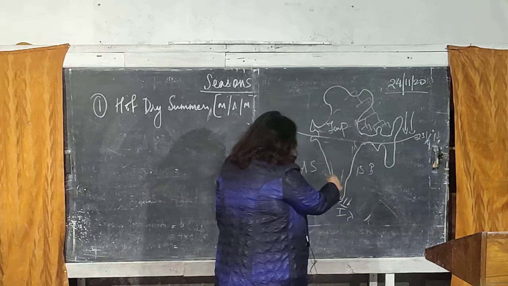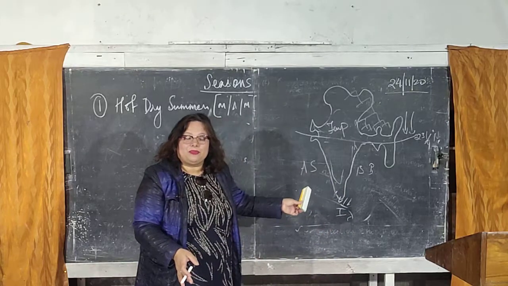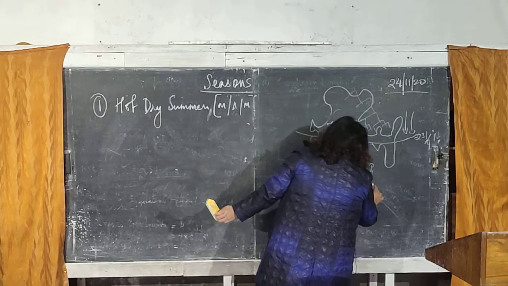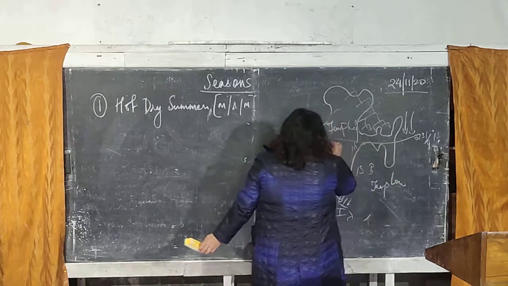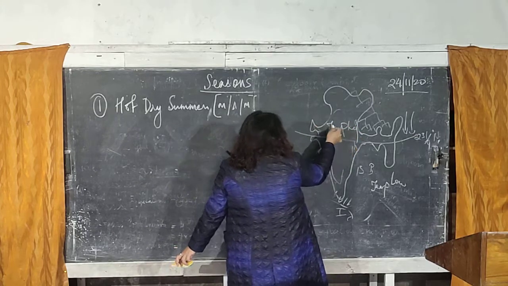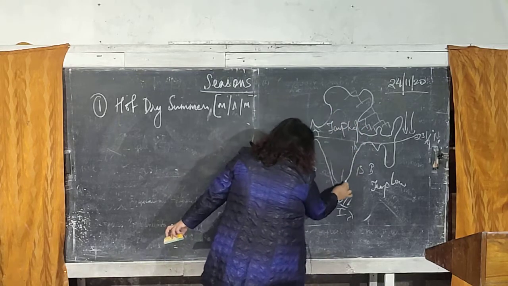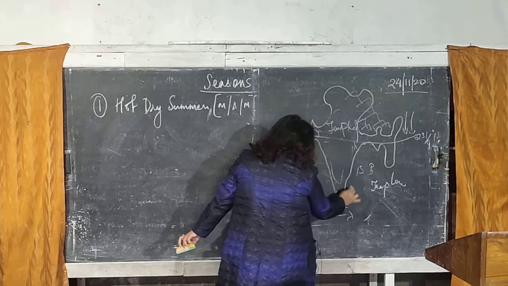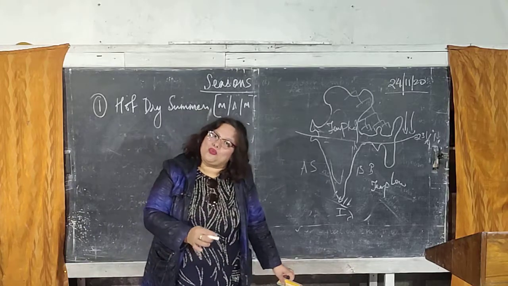Okay, so in the southern part of our country, temperature is high, the land heating is the same. But the southern regions being closer to the sea, when the land temperature is high, water temperature is low. You should always remember this, water temperature is low. So land is heated up. Northern part of our country is surrounded by land from all sides. One land is heated, the other land is also heated. The temperature is becoming higher and higher. Southern part of our country, the land heating is the same. But being closer to the water, the wind is blowing from the water areas, so it is much cooler.